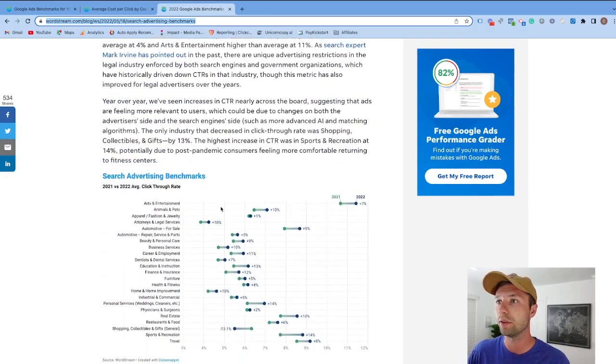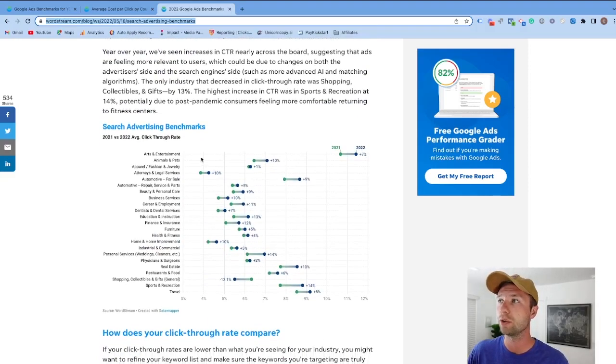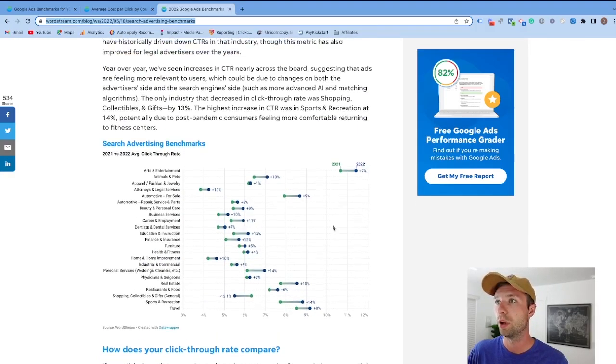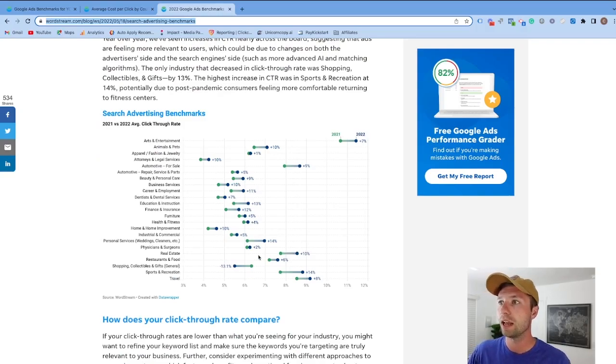And then same, if we come over here to the average click-through rate, you can get an idea of the average click-through rate drops or increases. Now you'll notice it's interesting that almost all of the click-through rates for these industries have gone up, which is strange. Maybe that means more people are searching inside of Google, or maybe the responsive search ads that Google has introduced are allowing people to get higher click-through rates. I don't know why this might be. The only one that didn't increase in click-through rate was shopping, collectibles, gifts, general, which I'm not 100% sure what that means, but take that for what it's worth.